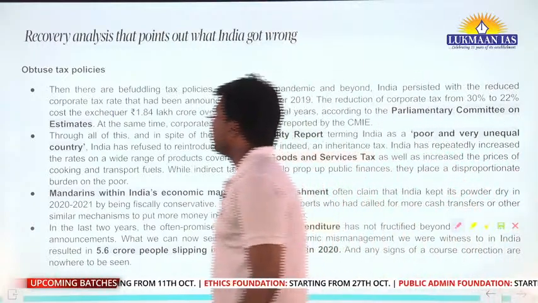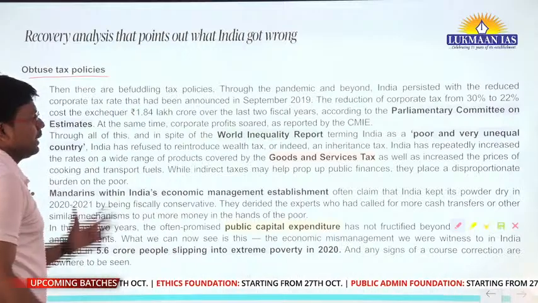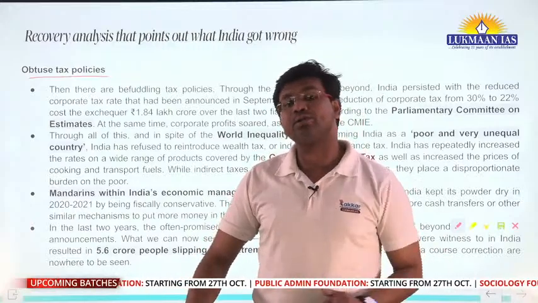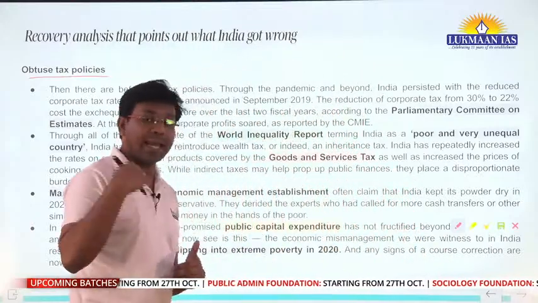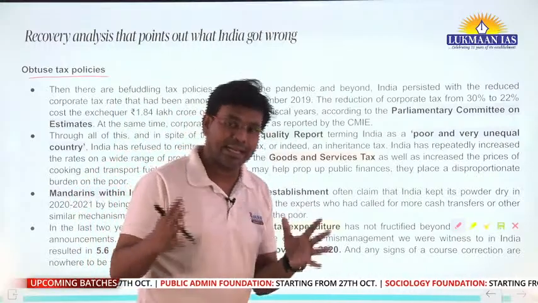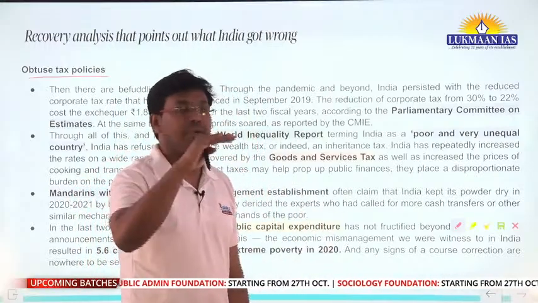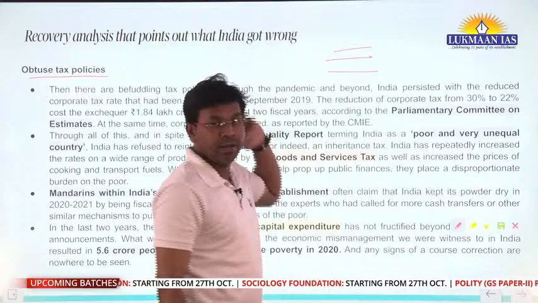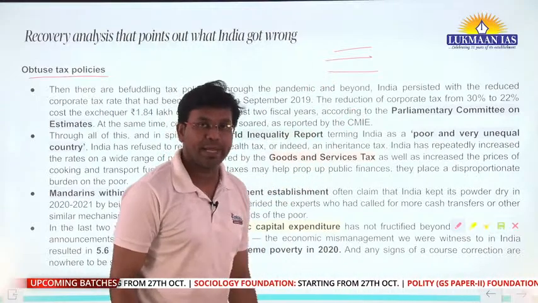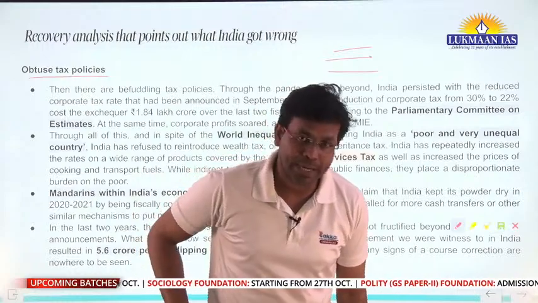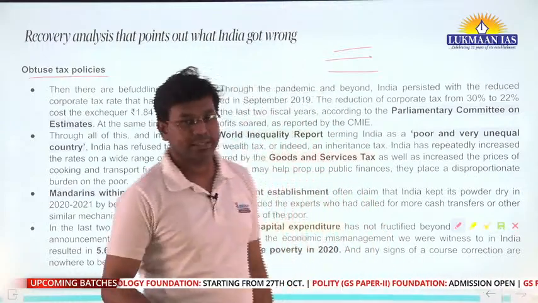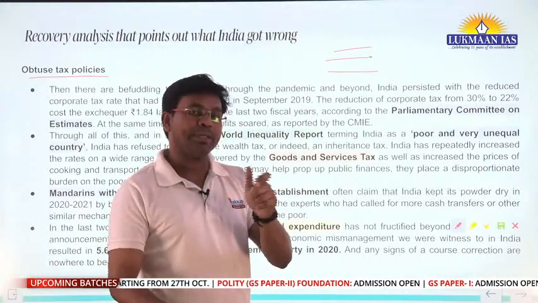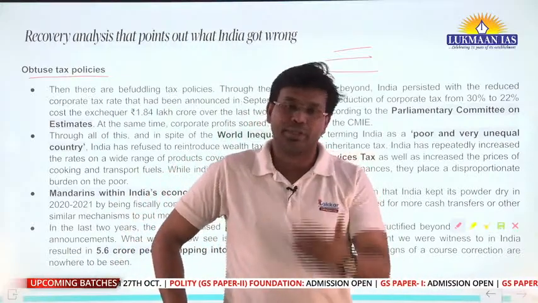With this, we will understand some other aspects associated with this article. It says tax policies. Different countries around the world have different taxation policies. In India also we have a taxation policy where we apply direct taxes and indirect taxes. For direct taxes, we have a slab type of thing: people who earn less than a particular amount, let's say less than 2.5 lakh a year, do not come under the taxable bracket and do not have to pay taxes to the government. Those who earn between 2.5 lakh and 5 lakh have to pay a certain amount of taxes, but they get exemptions also.